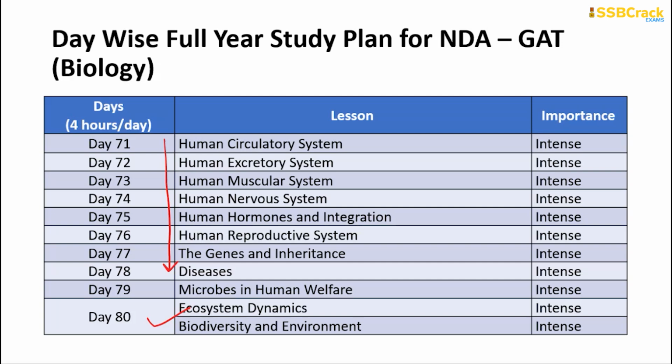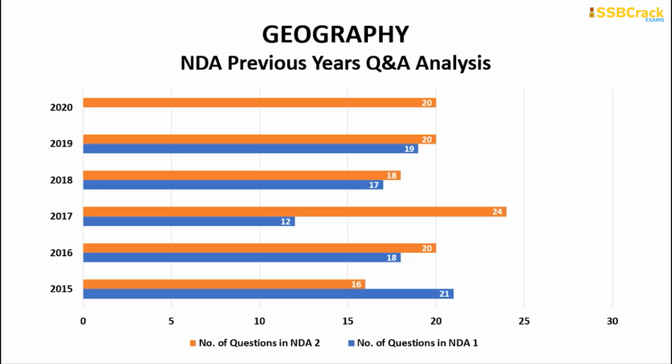With this we will be finishing the complete general sciences topics, which are physics, chemistry and biology. It is now our turn to start with the humanities subjects, and the first and foremost subject that I want to discuss after biology will be geography.